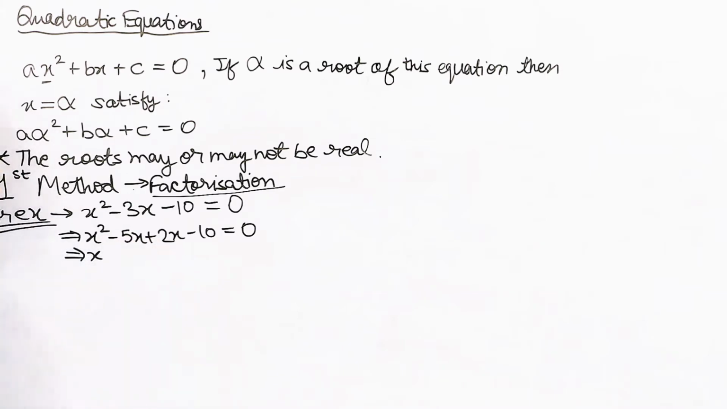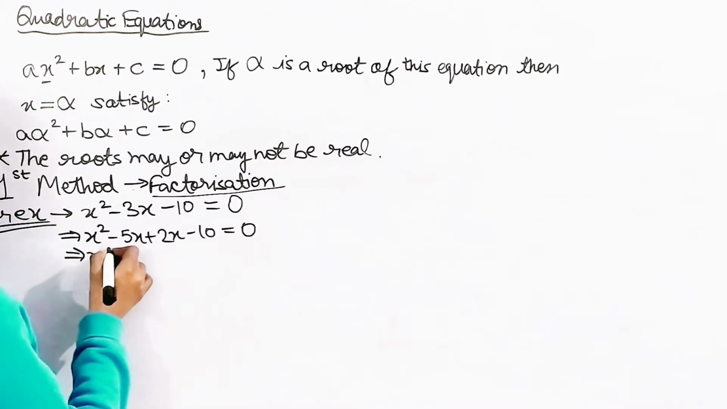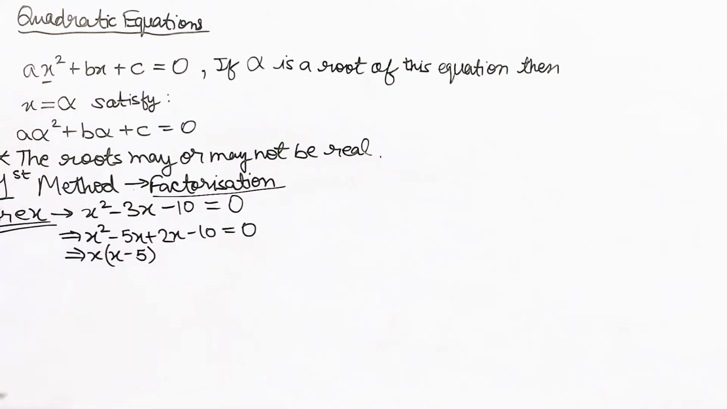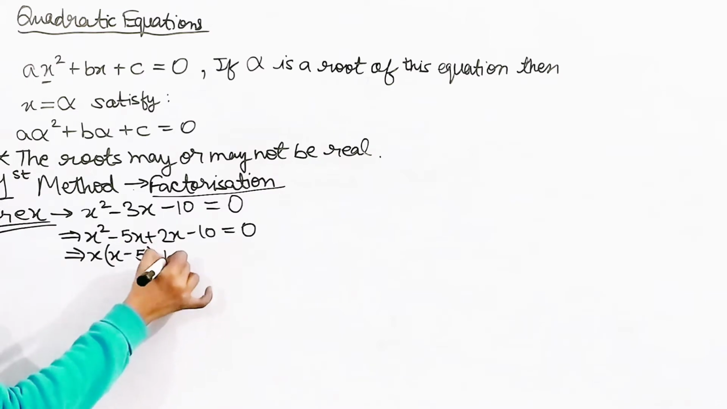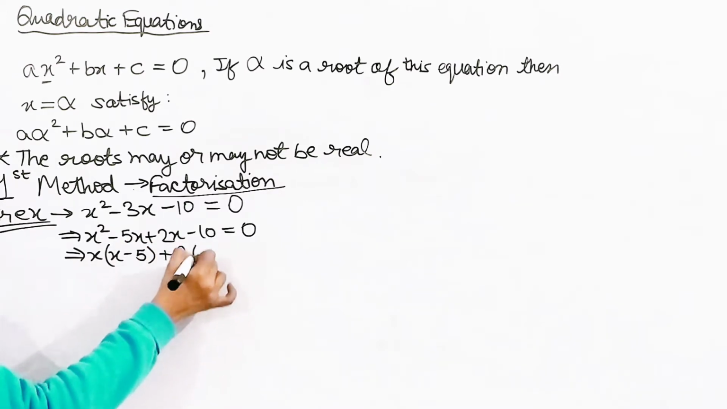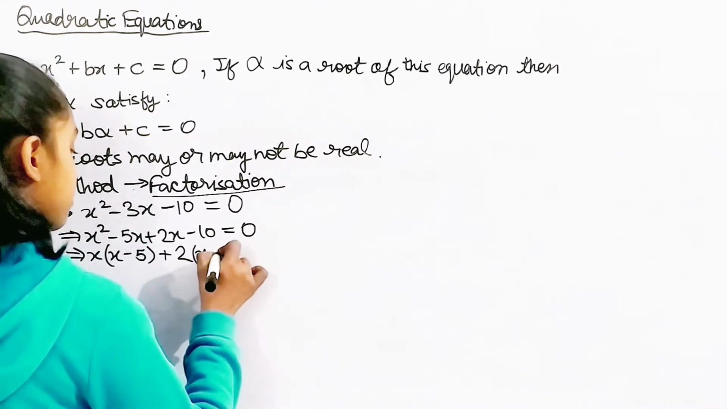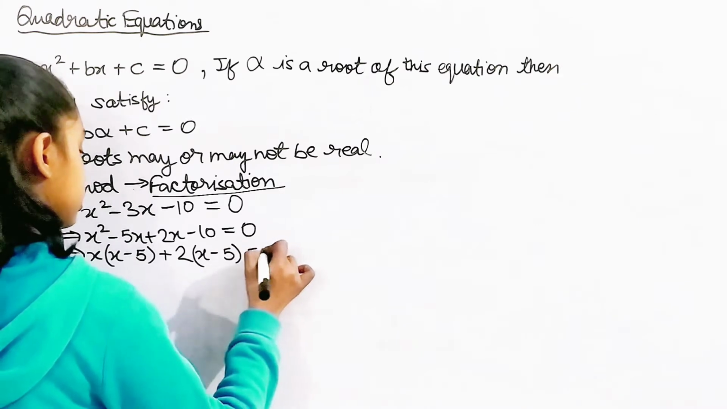Okay, that's better than this. And so I'm going to say this is x times x minus 5. Is this clear? So now with the 2x, I can again write, we have 1x left. So I'm going to write plus, as the value here is positive, plus 2 times. Of course it's going to be 2 times, as we're going to have this x minus 5 exactly in this bracket. So 2 times x minus 5 is equal to 0, okay?